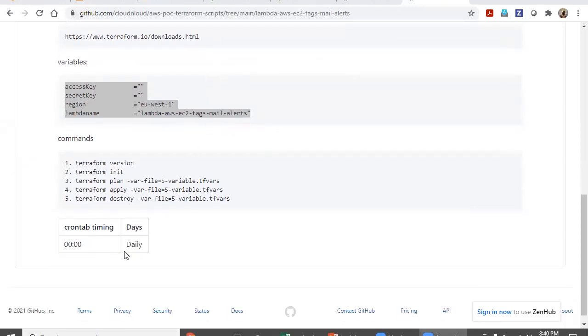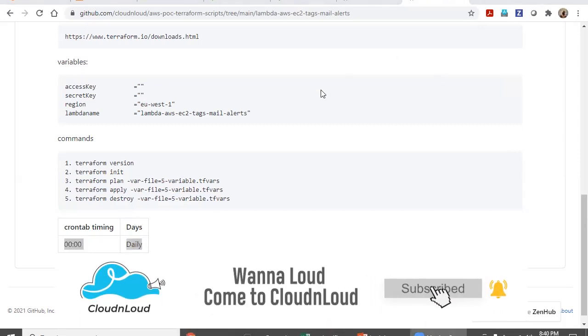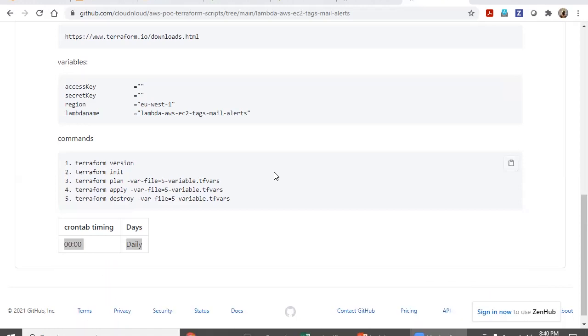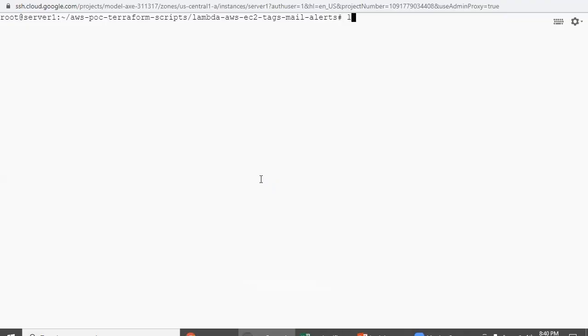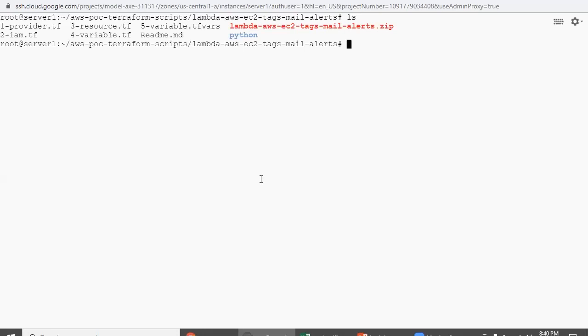So there is a Terraform. I have created this automation to be executed every day early morning, and people will get a mail. The mail ID also you can configure, whoever has to receive these alerts. This is the repository I downloaded. First we will go one by one.